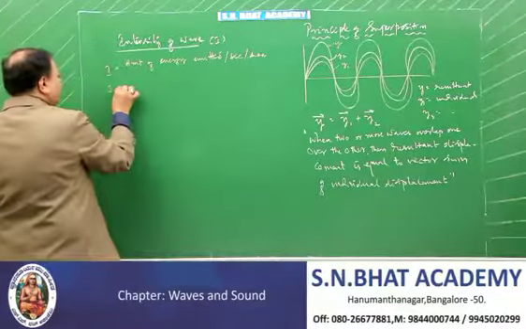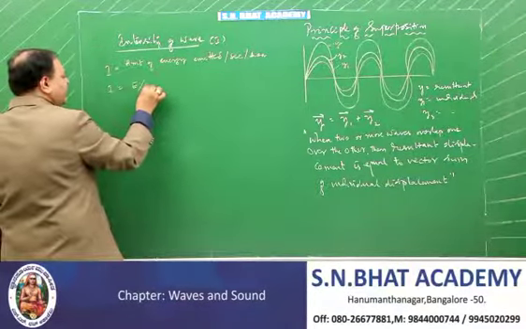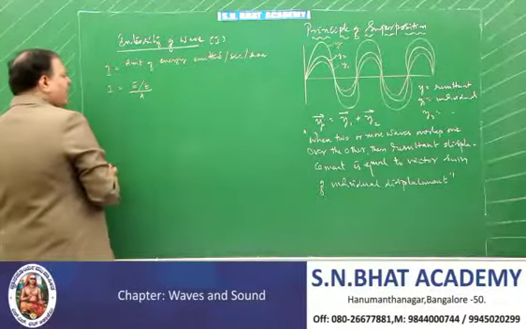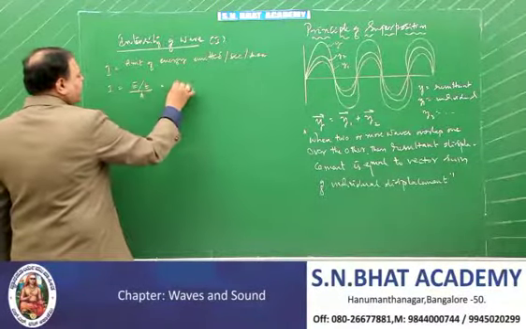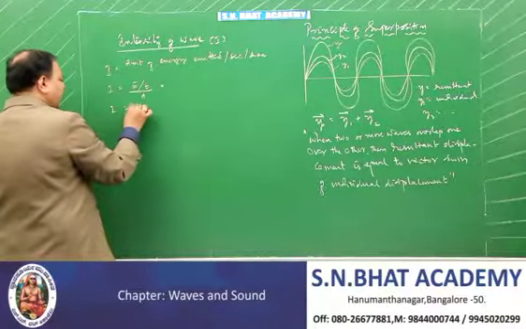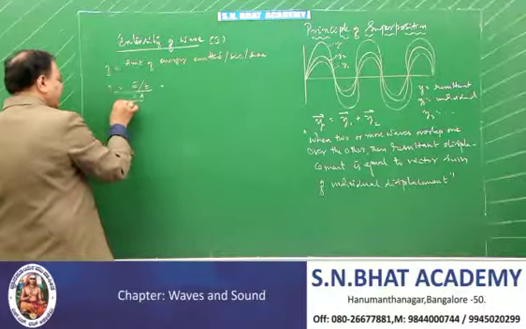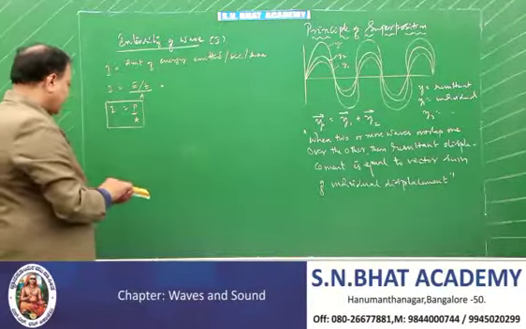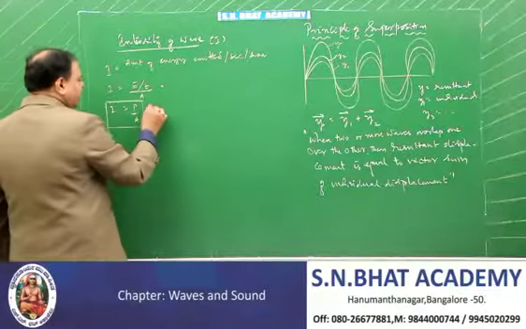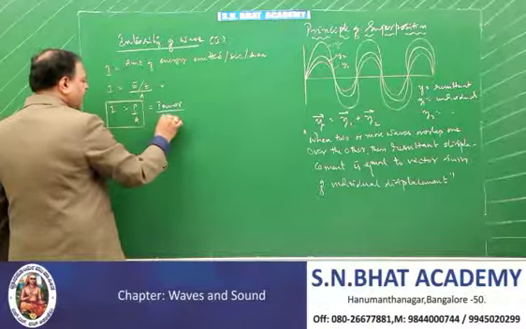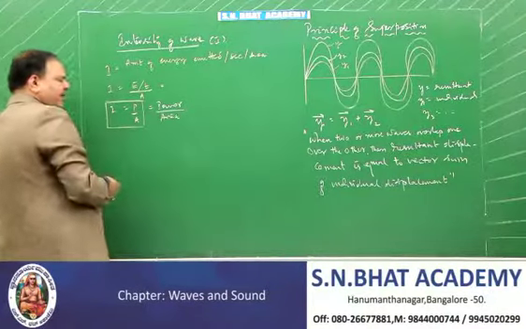Therefore, I is equal to the amount of energy emitted per second per unit area. And this E by T we can call power. Therefore, I is equal to P by A. Therefore, another definition for the intensity is the power given out per unit area.